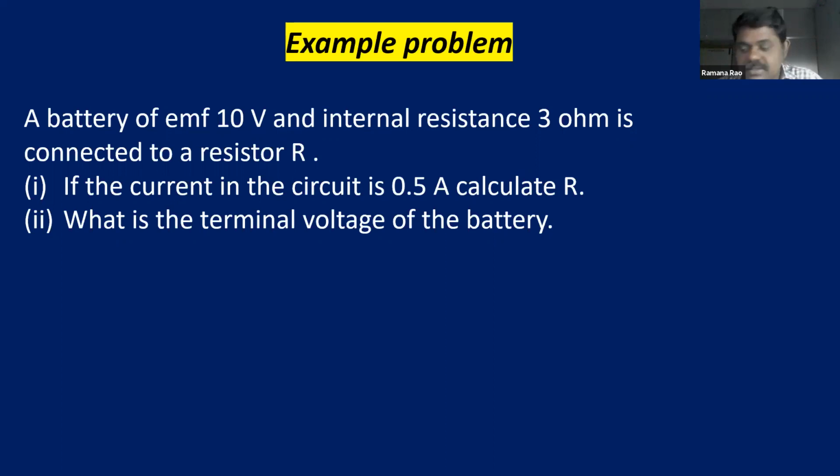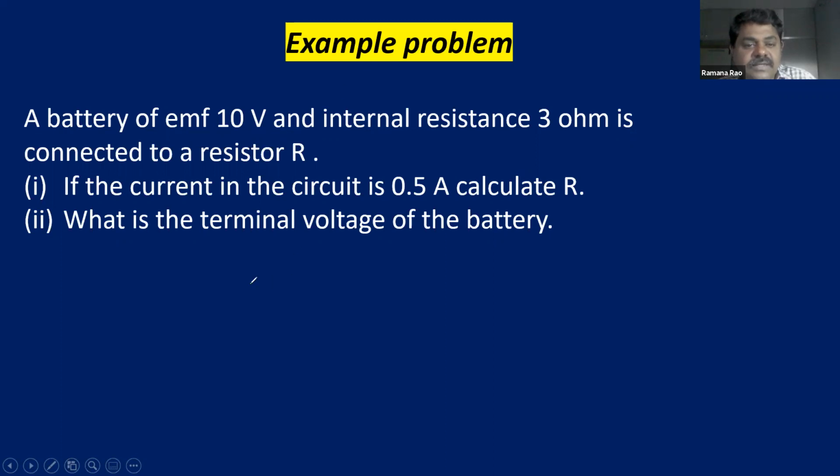Now, see, we have to know, is it a charging or a discharging process? So now, see children, I'm going to solve this problem.